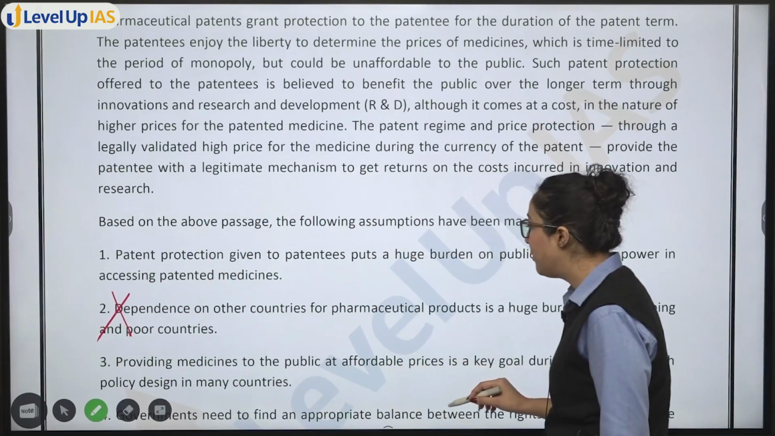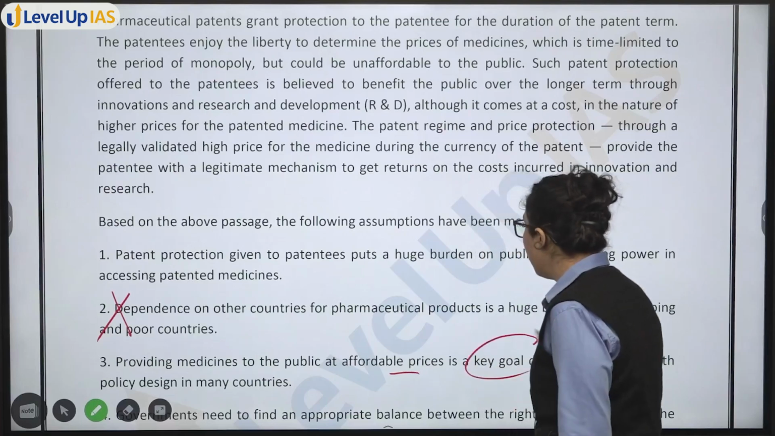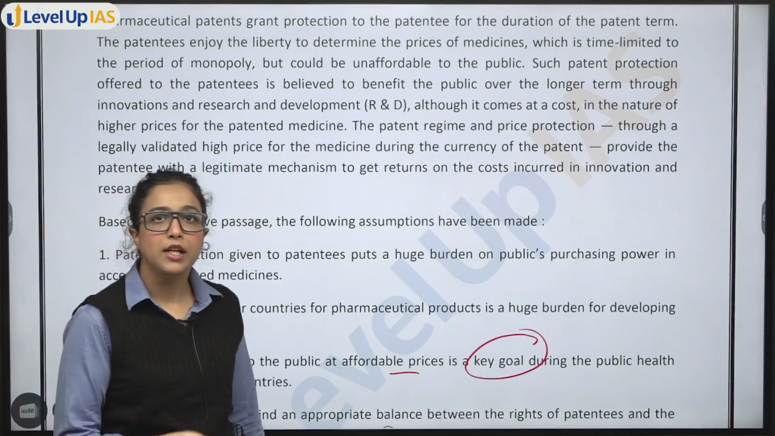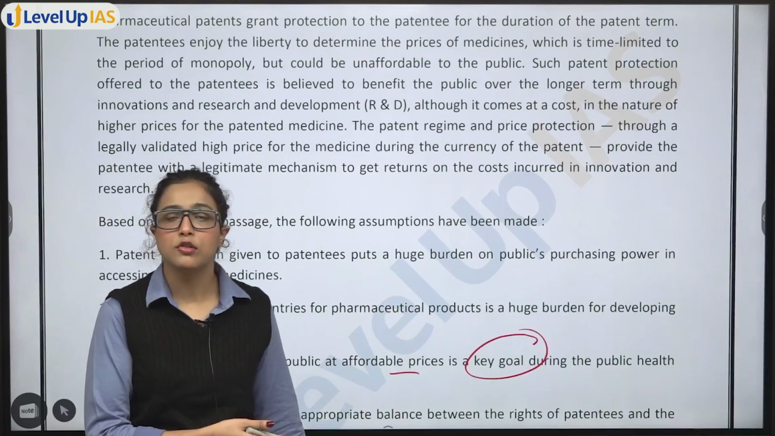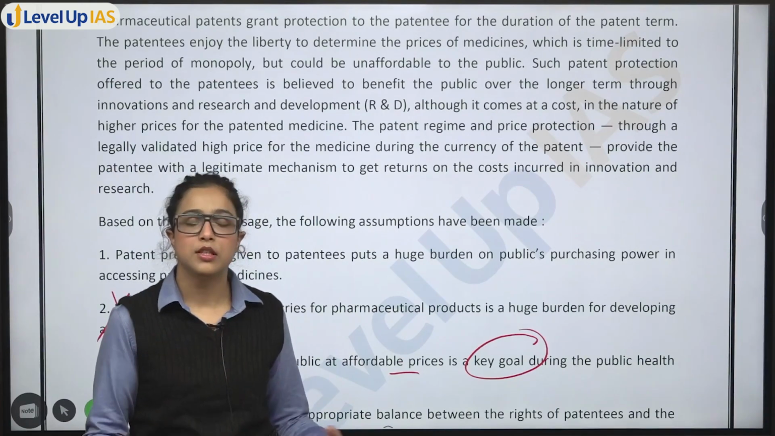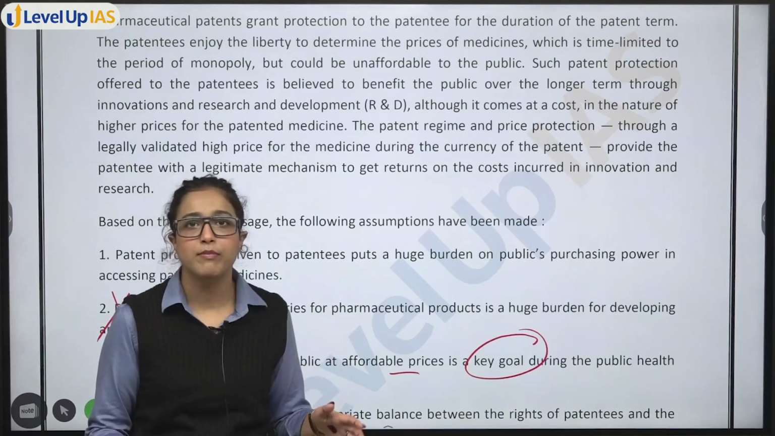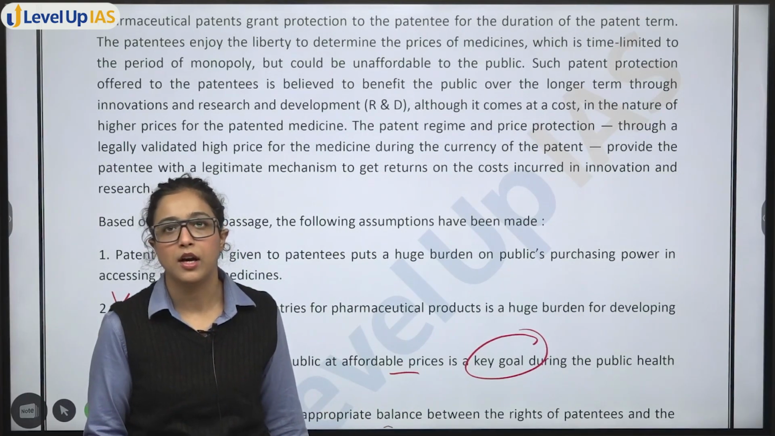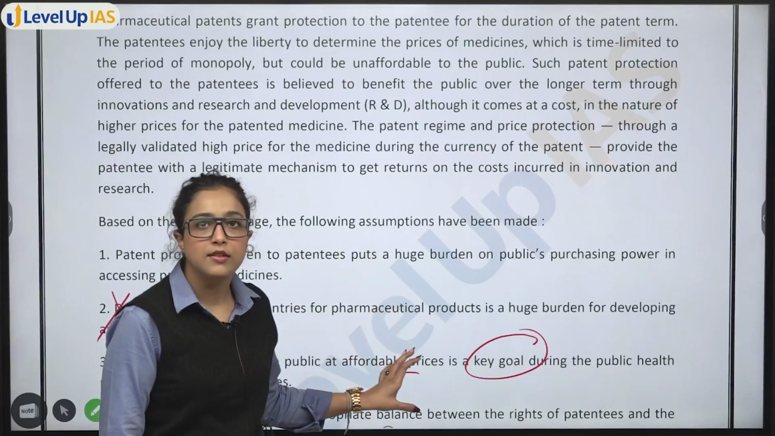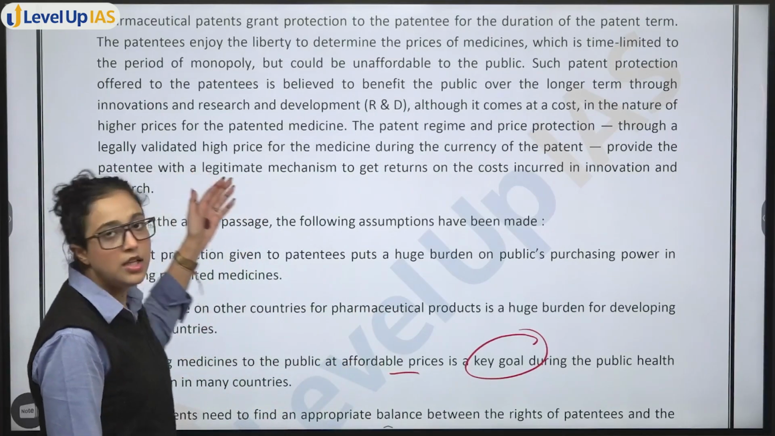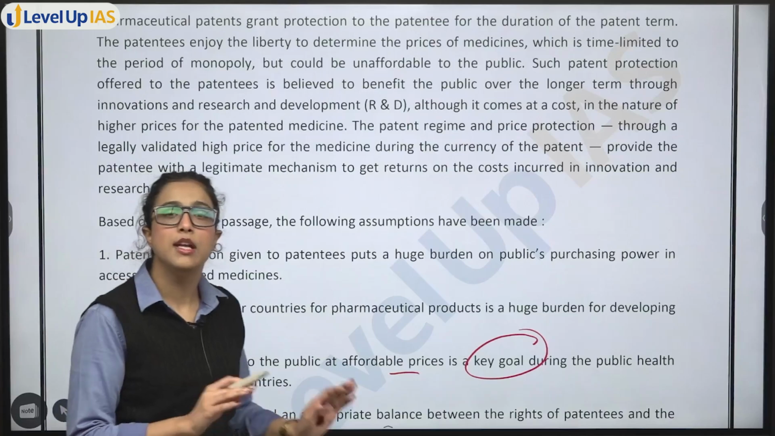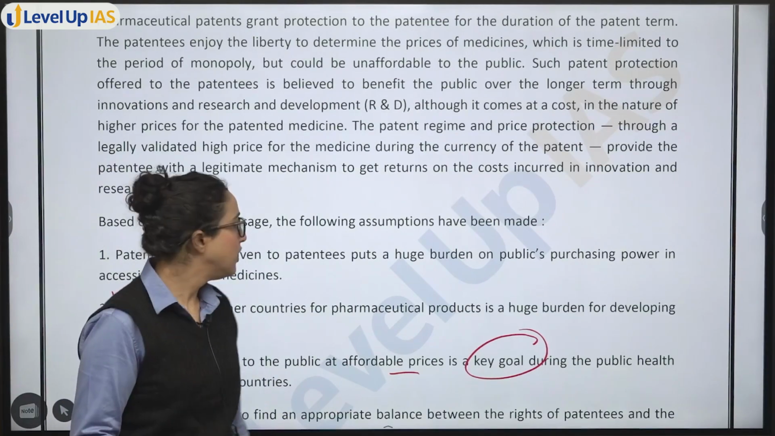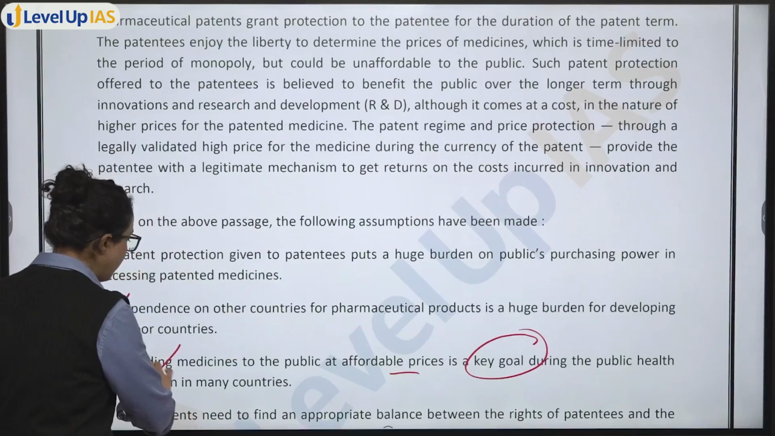Providing medicine to the public at affordable prices is the key goal. See, again in the passage the author is talking about how giving a patent is also important, and the key goal should not be just medicines at cheap prices, because then research and development will not happen. But even if you think that this is the answer, in the passage there has nowhere been any discussion about a public key goal for health, nowhere, right? So this is not what the passage is focusing on.